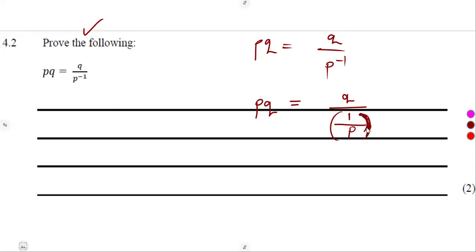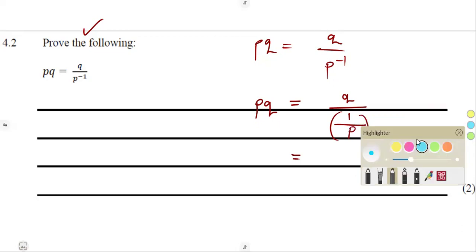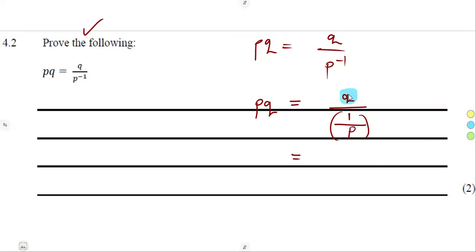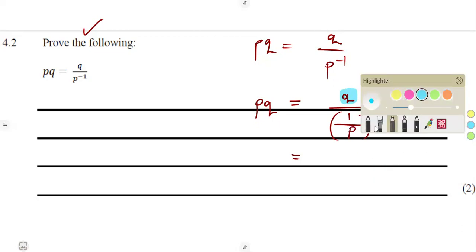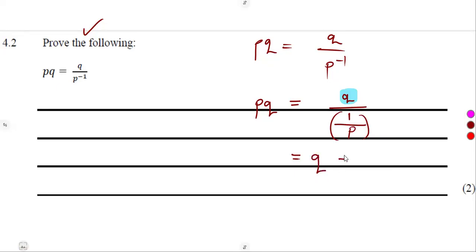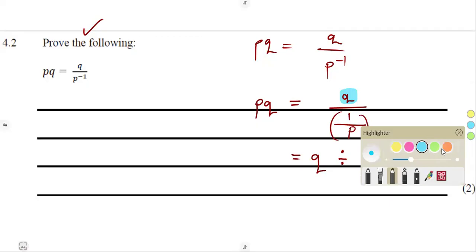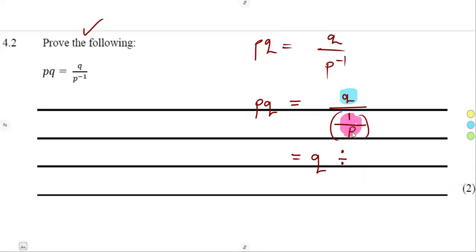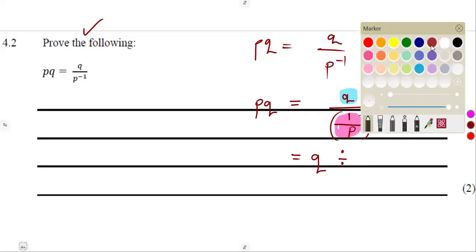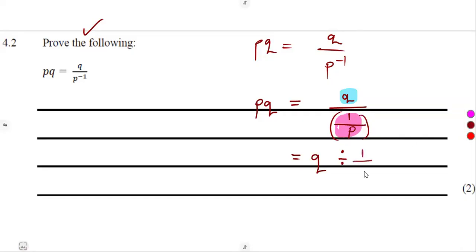It's same as what? 1 over P. So if it is same as 1 over P, therefore it means there are two different terms to be considered. Q, which is on its own, divided by the 1 over P, which is on its own, this one. That is how it means. That is what it simply means. So you divide by 1 over P.